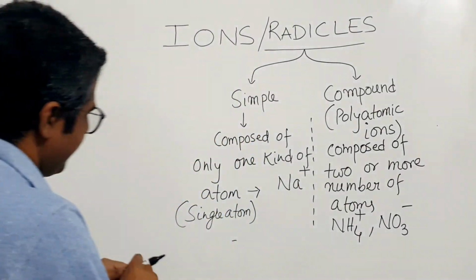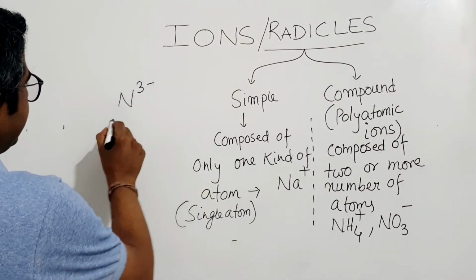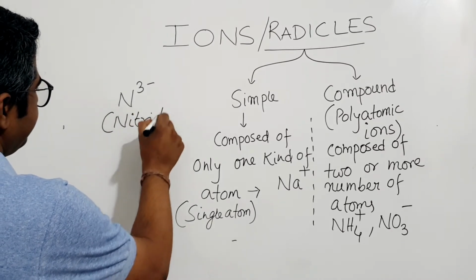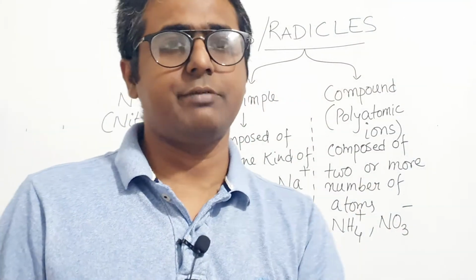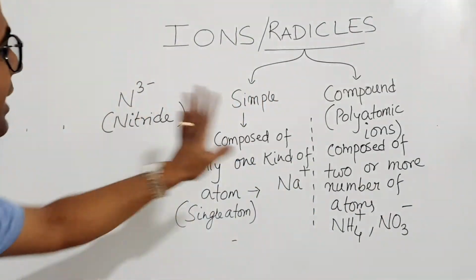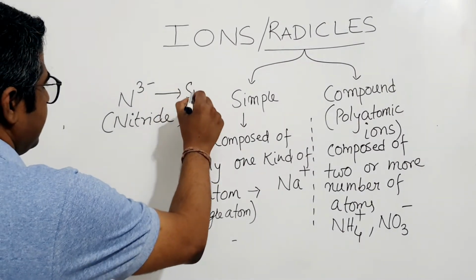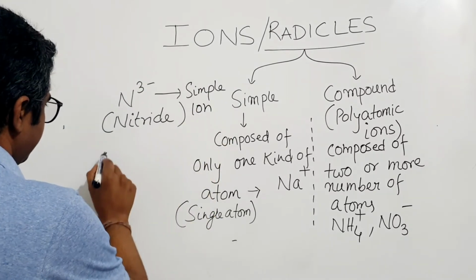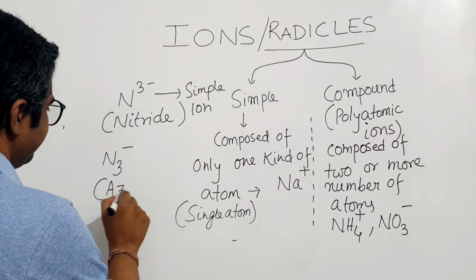See, I'll show you. N3 minus, this ion is named the nitride ion. This is composed of a single atom and this is a simple ion. Another ion is N3 minus, which is called azide.